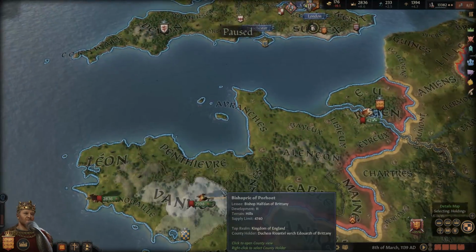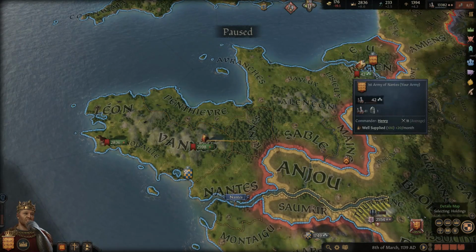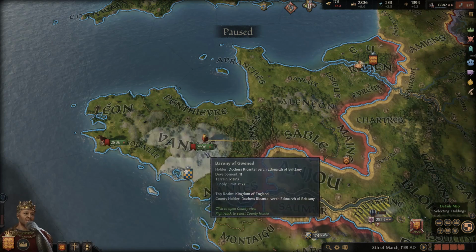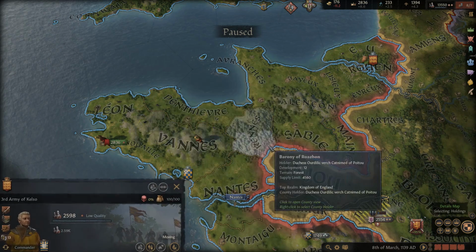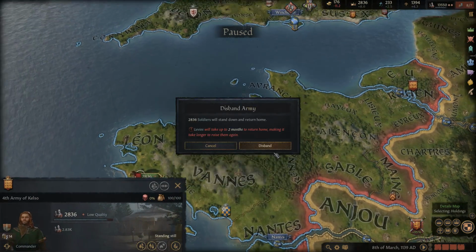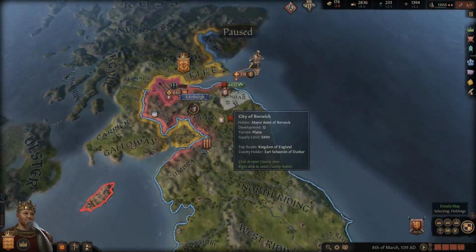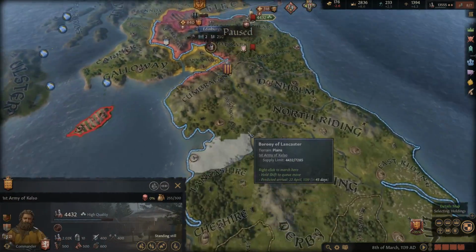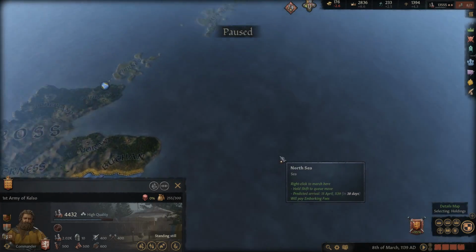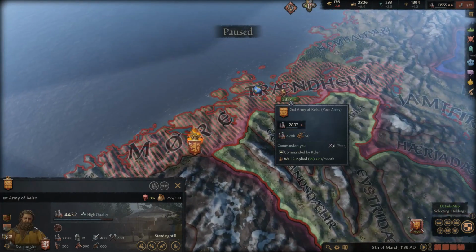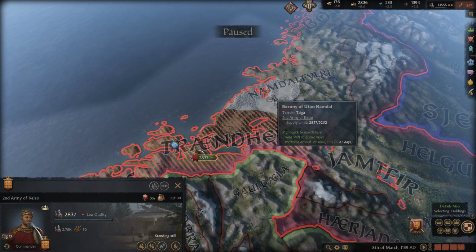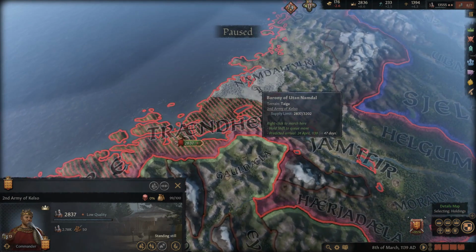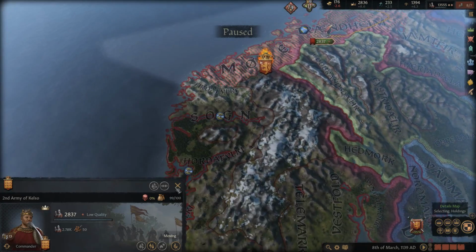So with these guys, we might as well just disband all these armies here. It's completely unnecessary, and I don't want to have to bring them back home. So yeah, we'll just disband all these. It will take a long time for them to get back home, but that's okay. Alright, so we have this army here, and we still have the army in Norway. Are they done with this siege yet? They are. So we'll go to another one just in case we have to. And again, try and avoid taking attrition if at all possible. So we'll go to that province.